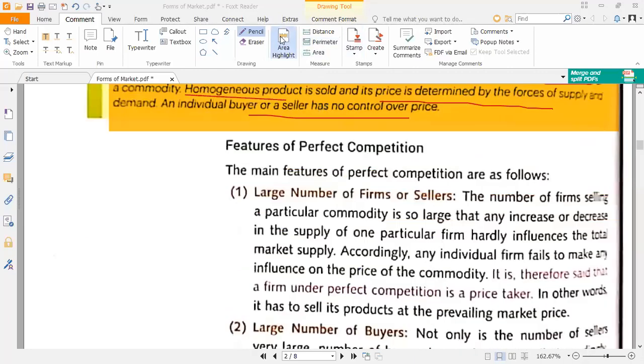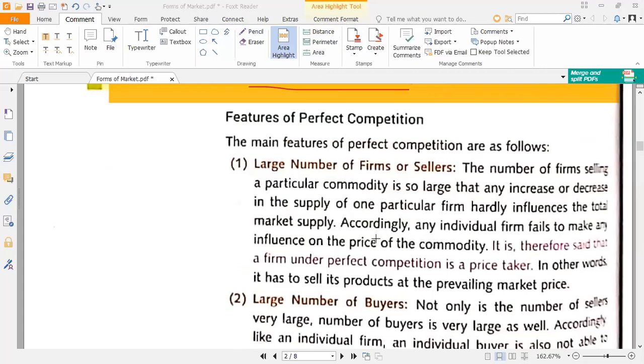We are starting with perfect competition, and in perfect competition we have some features. Large number of buyers and sellers. This is the first point. So in a perfect competition, there are large number of buyers and sellers, so that a firm is a price taker and not a price maker.